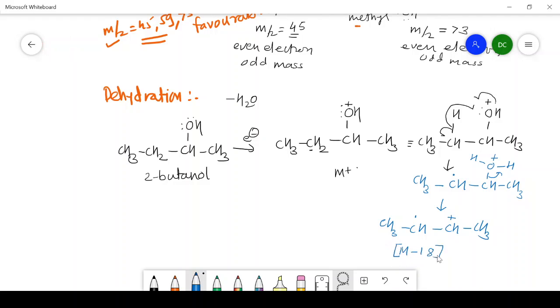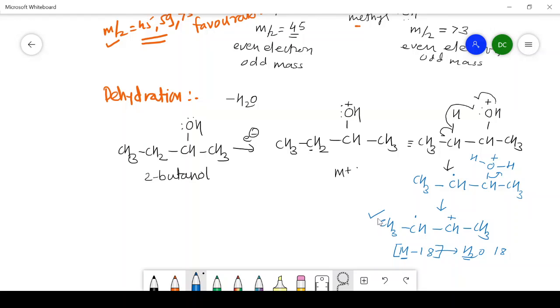Why M minus 18? It is due to the loss of a water molecule, which has value 18. That's why the M by Z value of the molecular ion minus 18 is nothing but the M by Z value of this ion. In this way the dehydration in case of alcohol occurs. This is the second route of fragmentation.